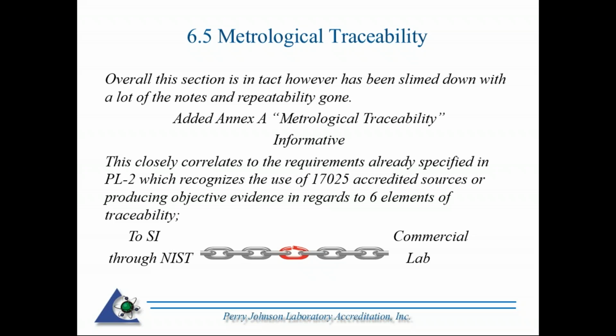However, there is an annex added. There's two annexes in the back of the 2017, and it's informative information regarding metrological traceability. And if you look at those annexes, it closely correlates to what we already have specified in PJLA PL2, which is our policy on measurement traceability.